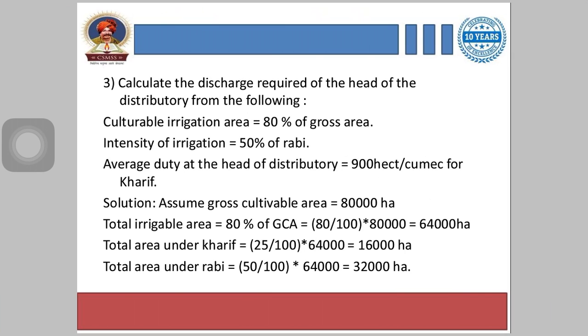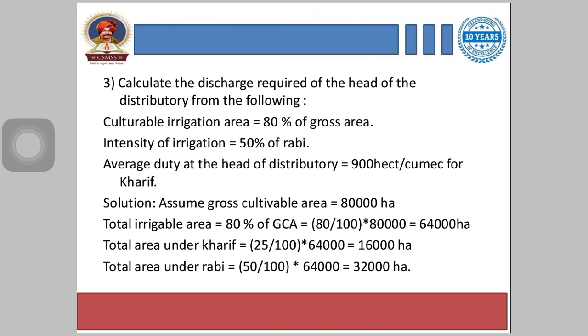In next step, in next question, we will see how to calculate the discharge required at the head of the distributor from the following. Now, culturable irrigation area is given, that is 80% of the gross area. Intensity of irrigation is equal to 50% of Rabi, and average duty at the head of distributor is 900 hectare per cumec for Kharif. Now, we will see the solution.